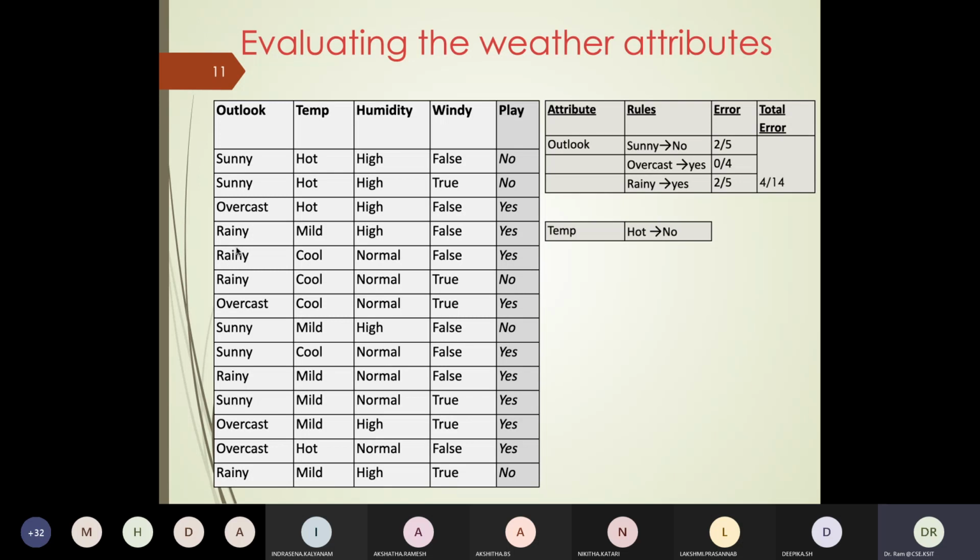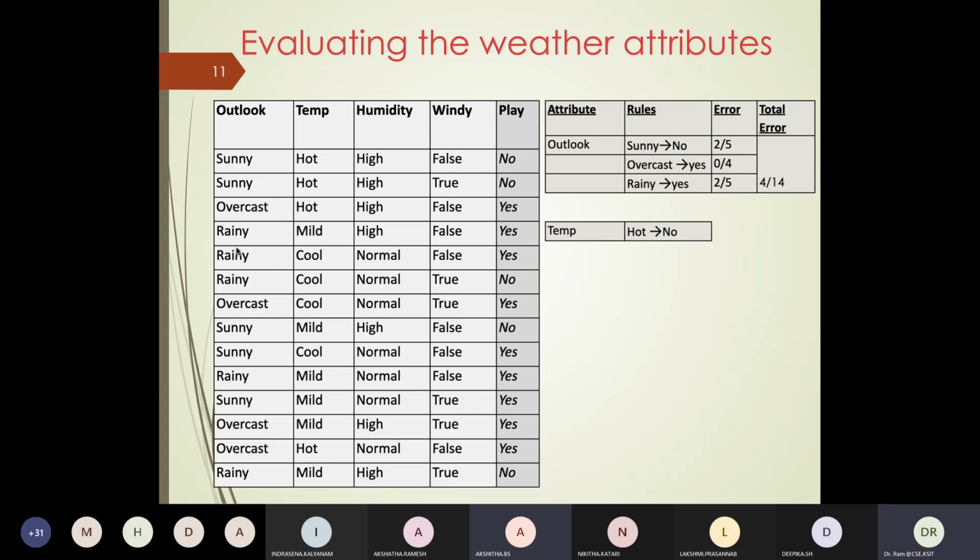So 1 by 2. How do you get 1 by 2? It's 2 by total, how many records are there in hot? 4. So it is 2 by 4.